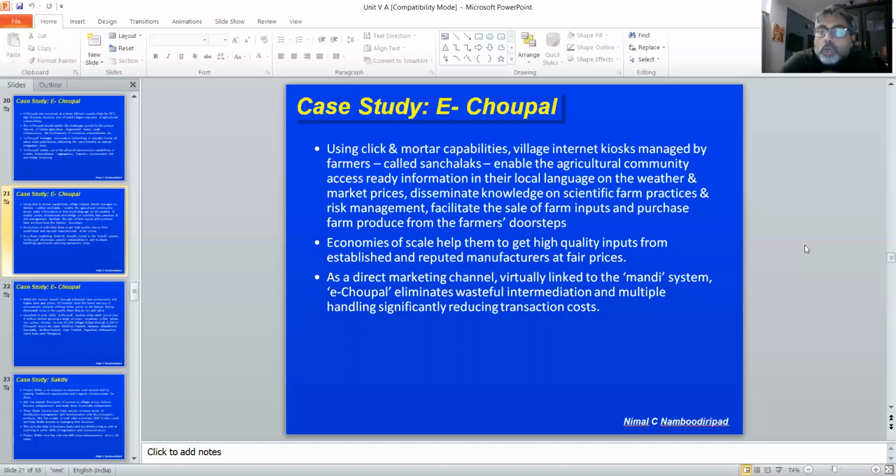Economies of scale: these small farms, which by themselves are too small to have economies of scale, with the help of ITC's technology become economically viable, and it helps them to get high quality inputs from established and reputed manufacturers at fair prices. And when they sell, they're able to sell at very good rates. As a direct marketing channel, virtually linked to the Mandi system, which is the market system, eChopal eliminates wasteful intermediation and multiple handling, significantly reducing transaction costs. So there is a significant reduction in transaction costs, and all that they are using is IT for that.